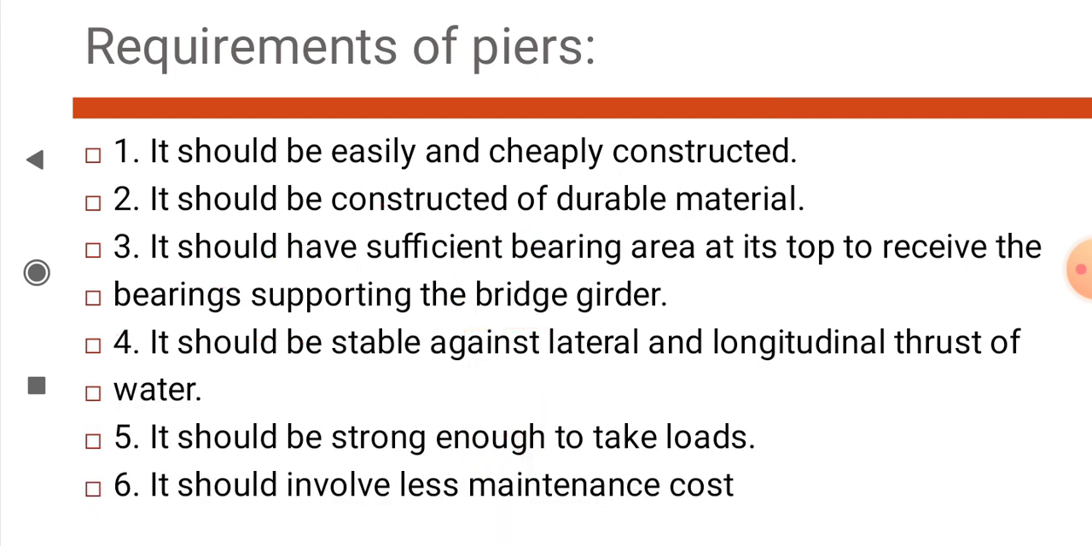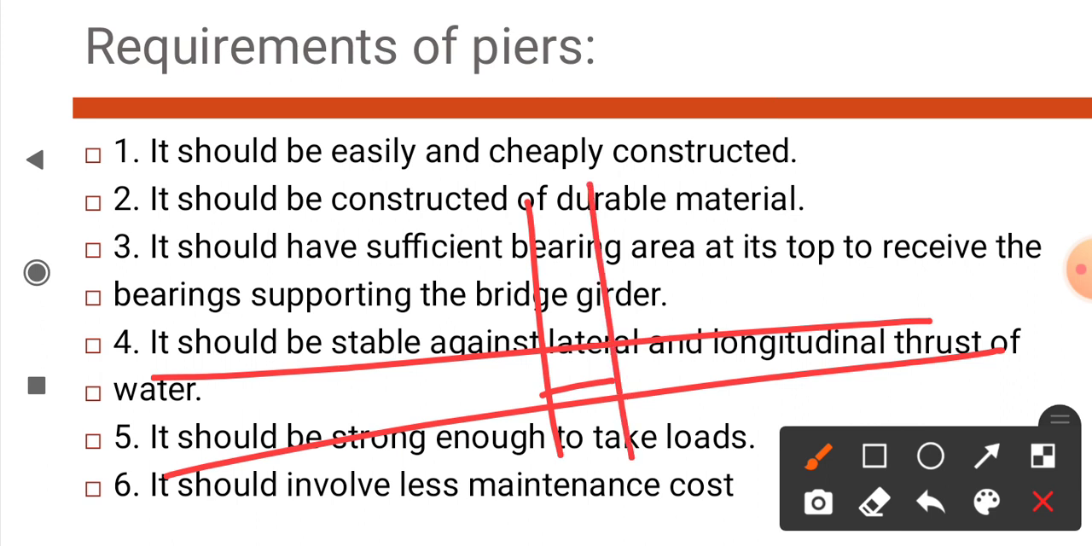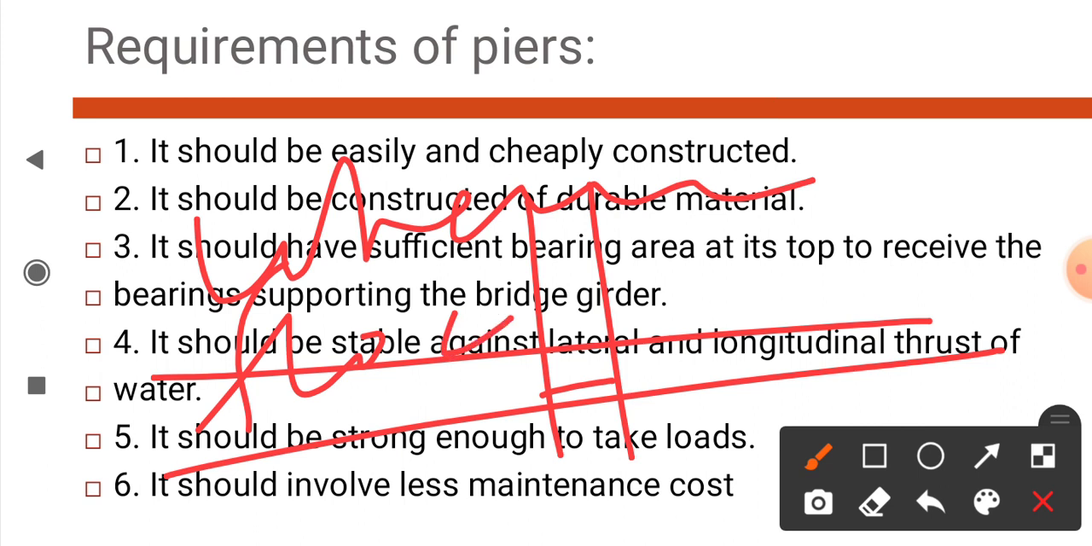Next, it should be stable against the lateral and longitudinal thrust of water. Suppose this is the bed of a river, and in the bed a pier is constructed. When a large amount of water or flood moves through the river, the water thrust acts on the pier. At that time the pier should be stable and resist the impact or action of water.